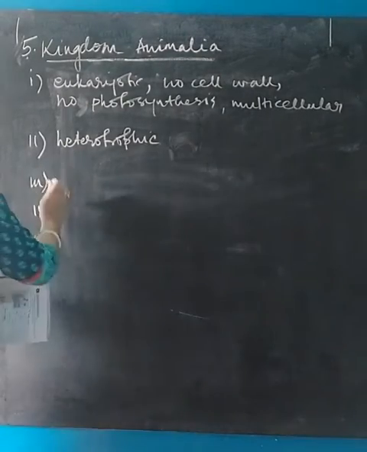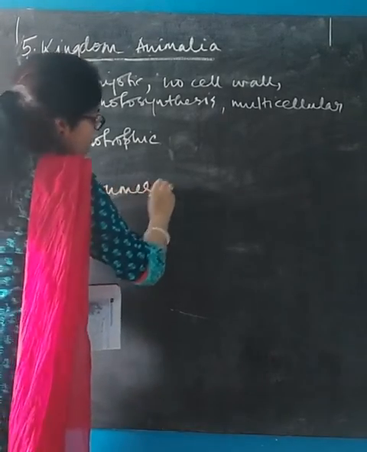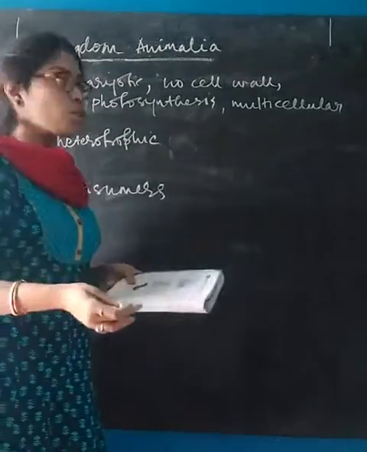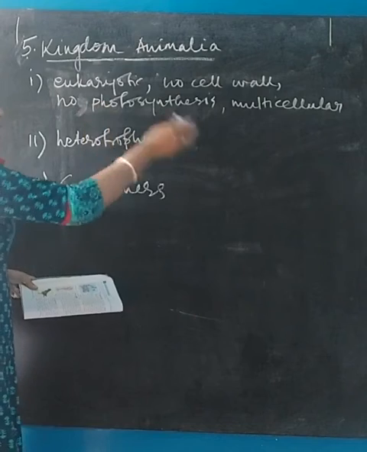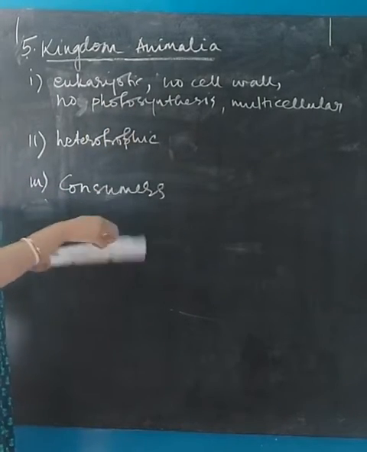Okay. Next one is animals are the consumers. So there are 3 points only. They all are the consumers. They do not play the role of decomposers also. They are not producers also. They are just consumers which depend on other organisms or mainly plants for their mode of nutrition.